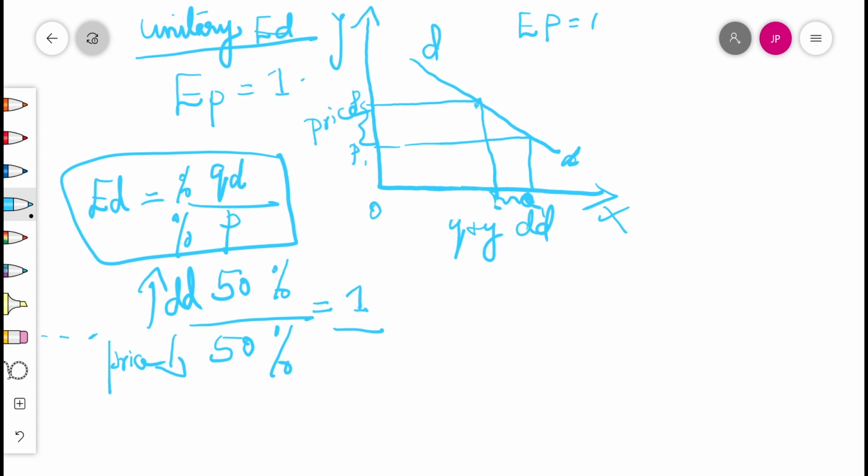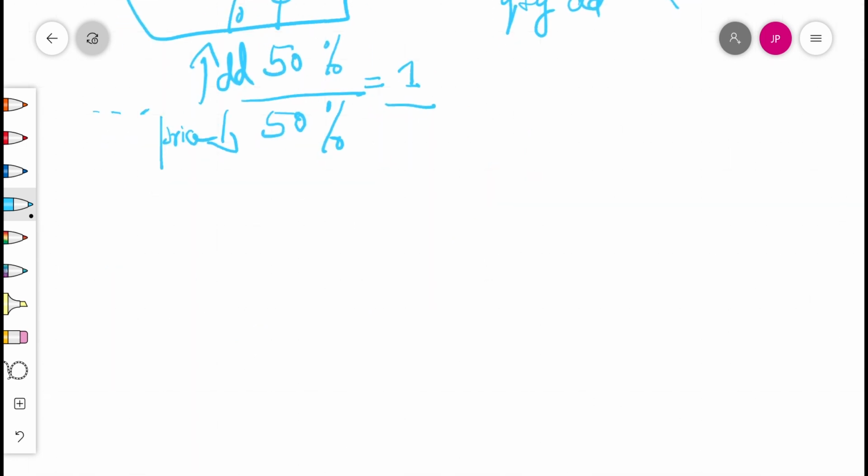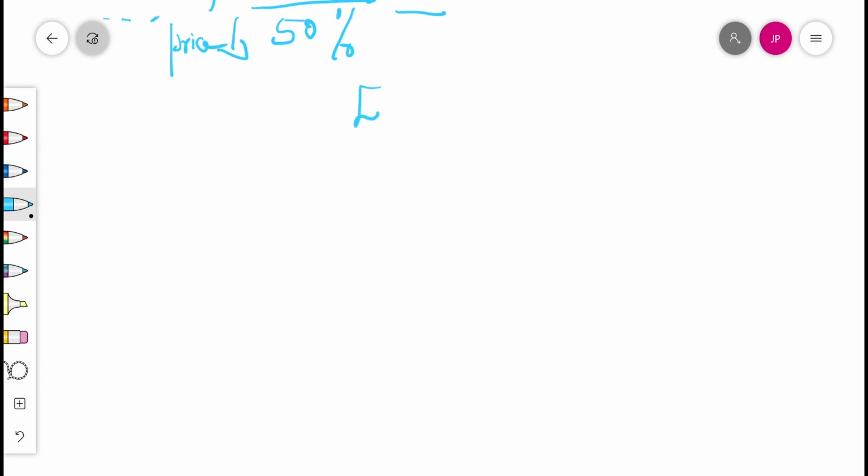Demand for a commodity will be said to be unitary elastic if the percentage change in the quantity demanded equals the percentage change in price. So the numerical measurement of the elasticity will be equal to 1. When the demand changes in the same proportion as the price of the commodity, the elasticity of demand is equal to 1. Like that, we have examples of elasticity of demand more than 1 and elasticity of demand less than 1. Here, elasticity of demand is more than 1. The demand increase is more than the price change.